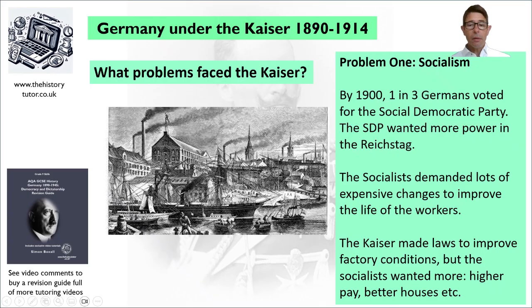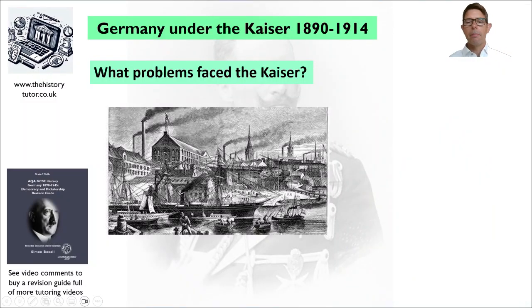So the Kaiser made some laws to improve factory conditions and try to improve housing and wages for workers, but to really make their lives hugely better, it's going to be very, very expensive, and you can't have pensions, nice houses, really good working conditions, and a big navy and a big military. Remember, the Kaiser wanted militarism as well.